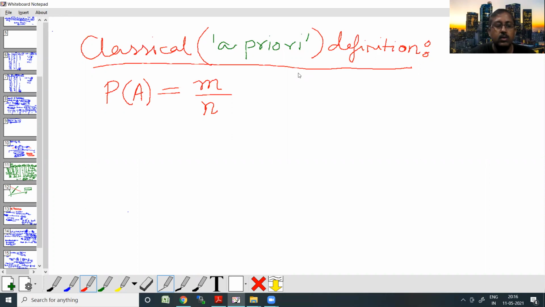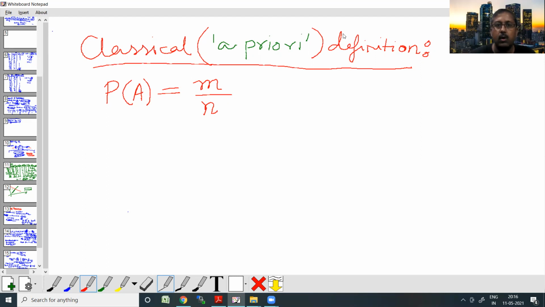This is Amit Das, and we are going through the definition of probability, which is a very important thing in the theory of probability. We have already seen the classical definition of probability. What's the classical definition? For an event A, the probability of event A is defined by the ratio of the number of outcomes favorable to the event divided by the total number of mutually exclusive, exhaustive, and equally likely outcomes. So total number of possible outcomes is n. So this ratio m by n basically gives me the probability of the event A.